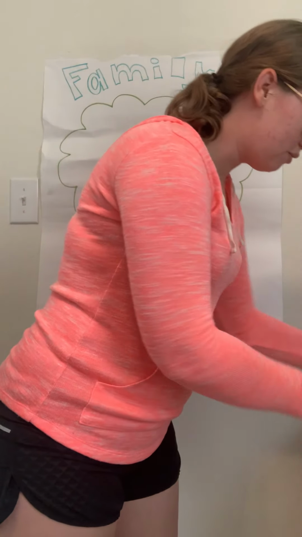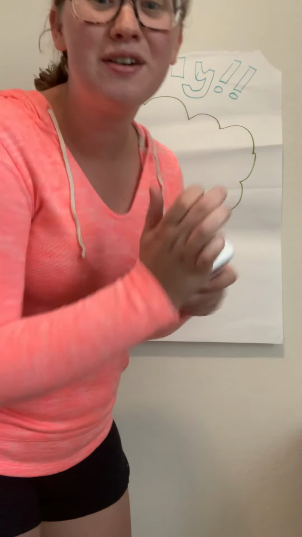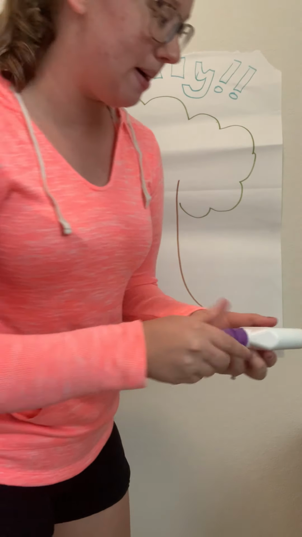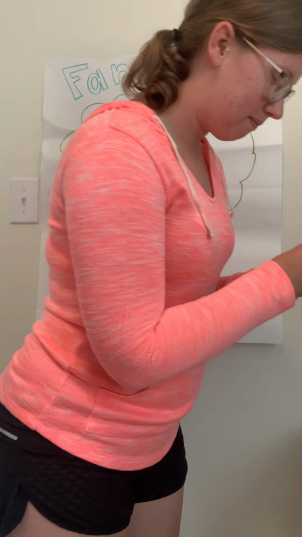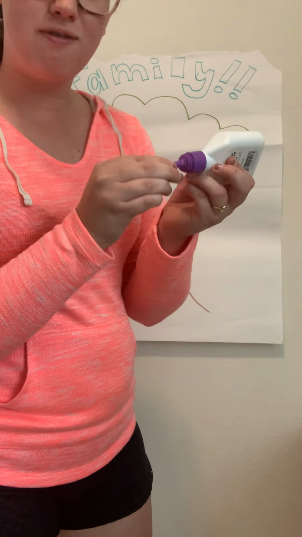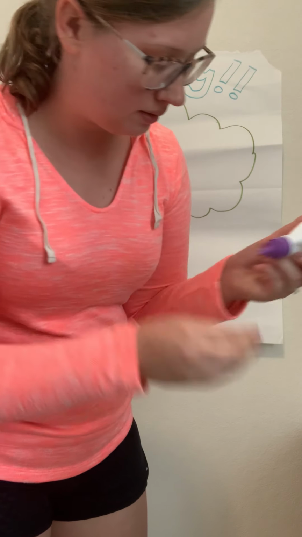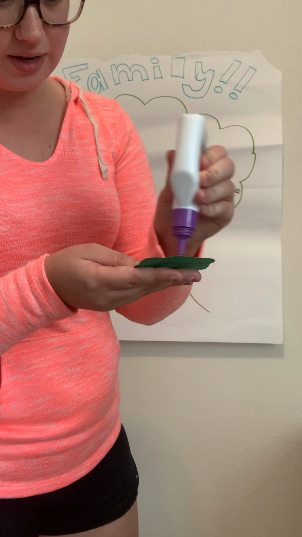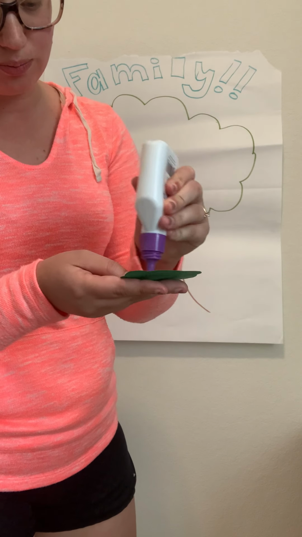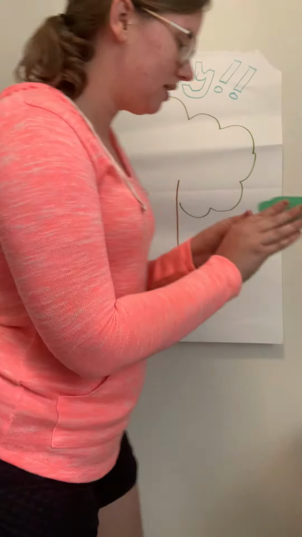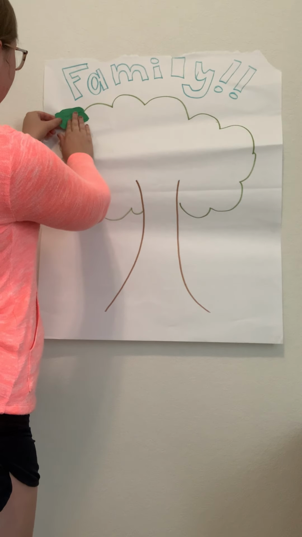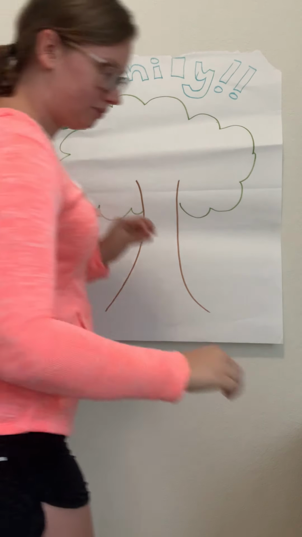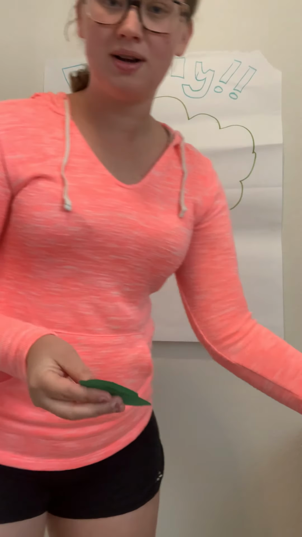So I'm going to glue them at the very, very top. We always have to start with the past because they are the first generations. So let's see if this glue is going to hold. I used thicker paper because that's what I had at home. Okay, I'm going to put them at the very top. Grandpa Jim and Grandma Cecilia.